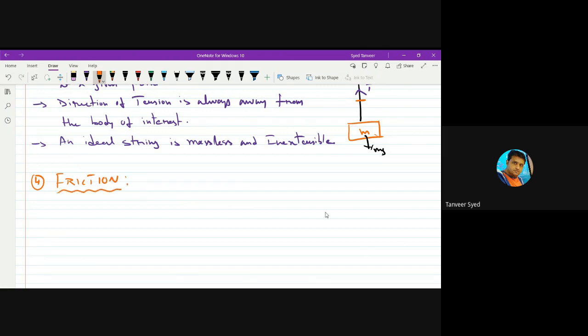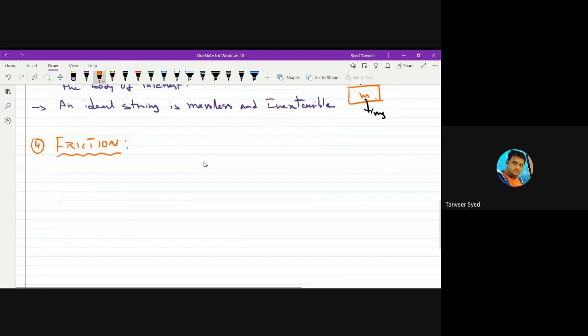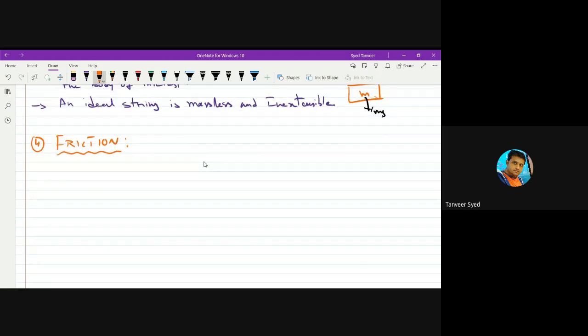Friction. You might have heard this term somewhere, or you might have experienced it. We experience it almost in every work that we do. If you are writing, it is because of friction. If you are able to walk safely on ground, it is because of friction. If you are able to apply brakes to vehicles and stop them, it is because of friction. If vehicles are able to move on the road, it is because of friction. If you are able to drive nails in the walls, it is because of friction. If you are able to hold anything, it is because of friction. Friction is present everywhere.